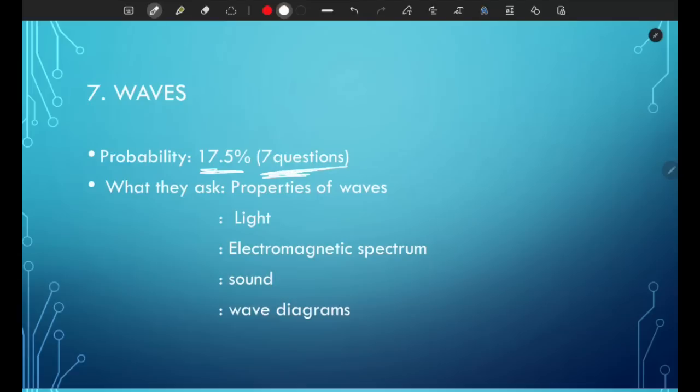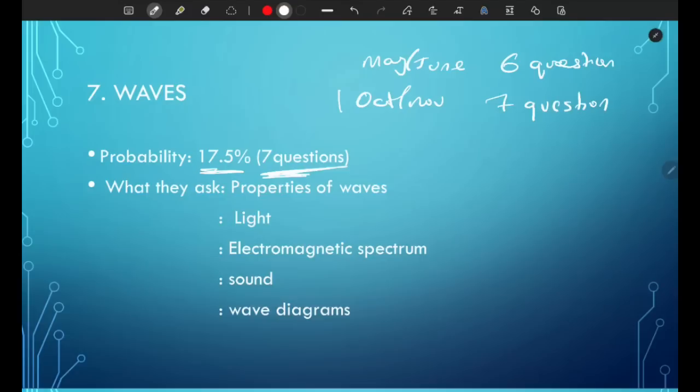What I've seen is that in the May/June series, all the papers had 6 questions about waves. But in the October-November series, it increased to 7 questions. So each paper from October-November had 7 questions. It has increased in popularity, so make sure you really understand waves.